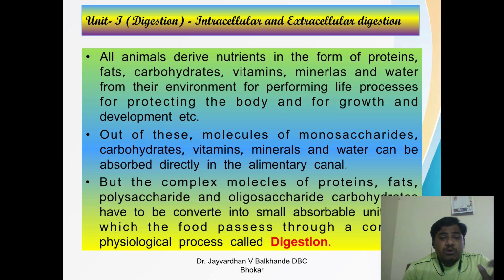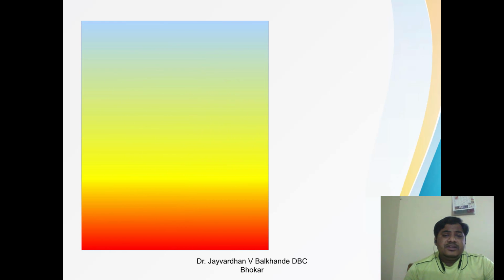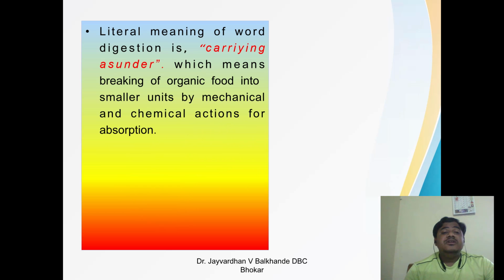But the complex molecules, such as complex molecules of proteins, fats, the polysaccharides, and the oligosaccharides of carbohydrates have to be converted into small absorbable units, for which the food passes through a complex physiological process called digestion. That's what is meant by digestion. So in simple words, the complex molecules are degraded, or converted into simple and absorbable form.